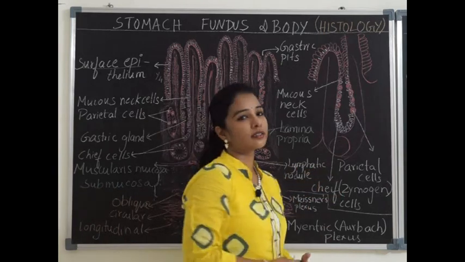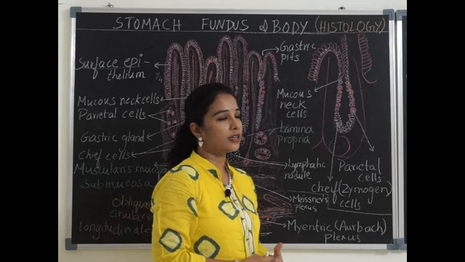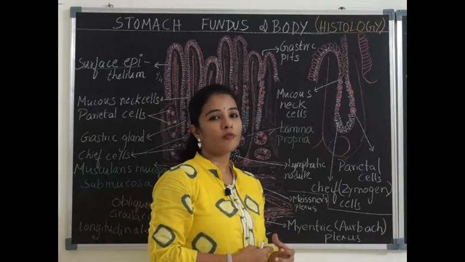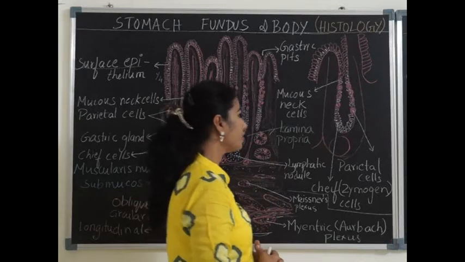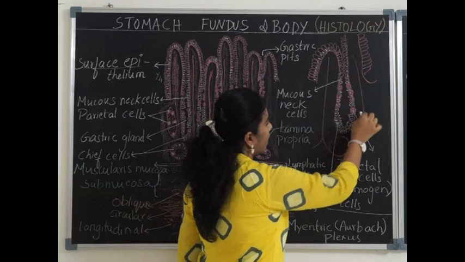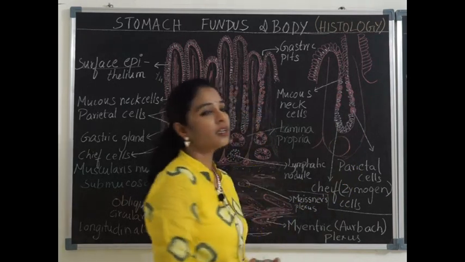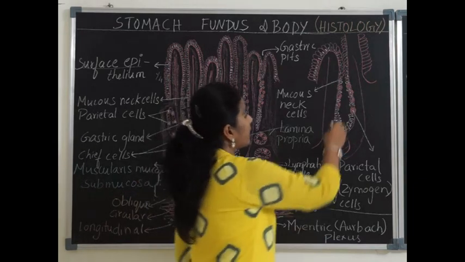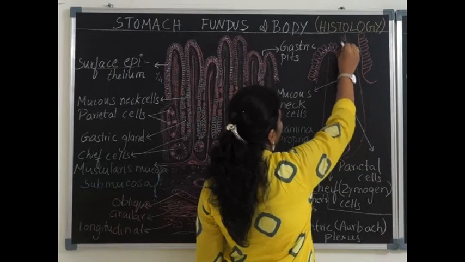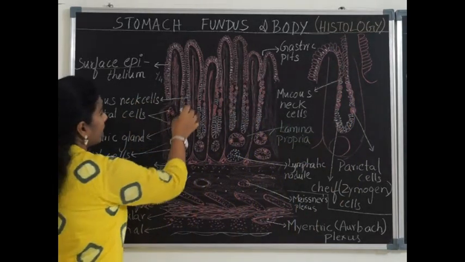Pepsin is a gastric secretion, a proteolytic enzyme. Initially they produce a prototype of pepsin, called pepsinogen, and the pepsin is secreted by chief cells. The oxyntic cells or parietal cells, these beaded cells, produce HCl, and the secretions are poured into the gastric pits. Further they open up into the lumen of the stomach. So that is about the gastric glands.